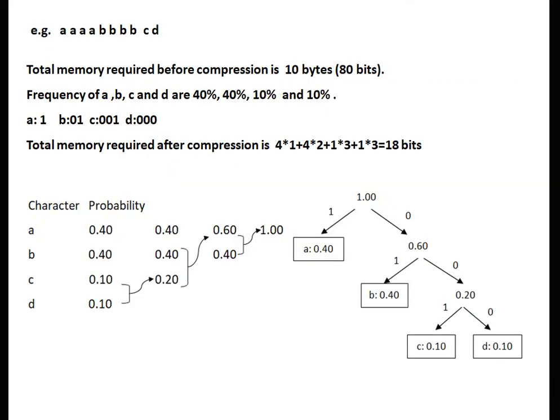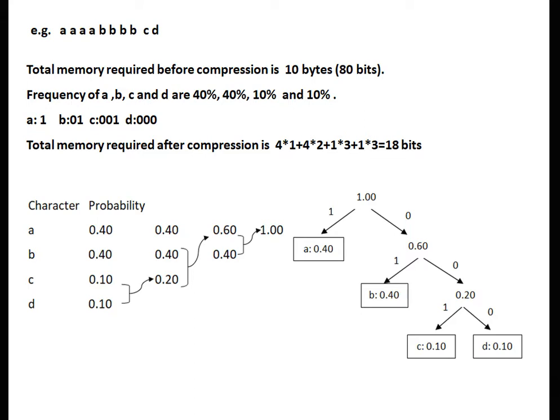Take the simple example. Data is 4 times A, 4 times B and 1 times C and D is present. Now here the probability of A and B is more compared to C and D. In fixed length coding, to storing each character we are using 1 byte. Therefore, memory required is 10 bytes. But in variable length coding, that is Huffman encoding, based on the probability, we are assigning the number of bits to represent. For example, the probability of A and B is more, therefore we assign the fewer symbol, and for C and D we are assigned the more length of symbol, that is variable length symbol.